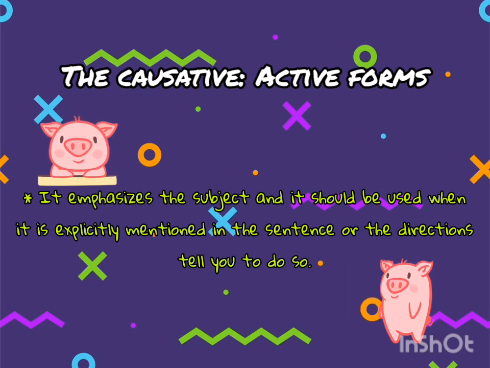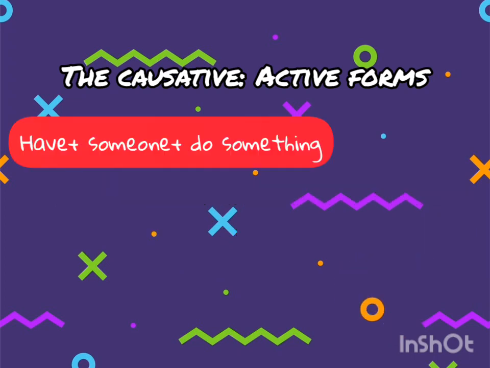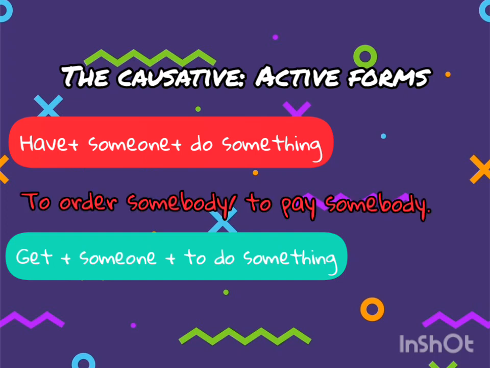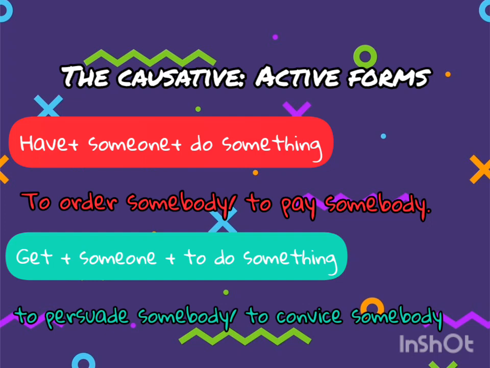The causative structure in this case is active. We can use the following structures: have someone do something using the bare infinitive, or get someone to do something using the to infinitive. These structures, differently from the passive ones, have a difference in meaning. Have someone do something means order someone or pay someone, whereas get someone to do something means persuade someone or convince someone. Have a look at the following examples.